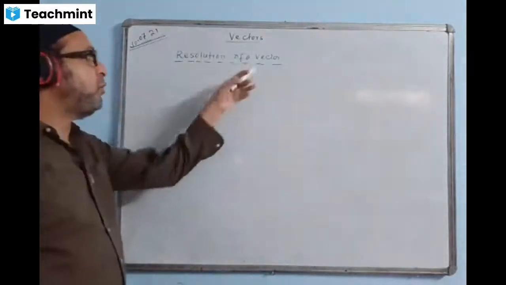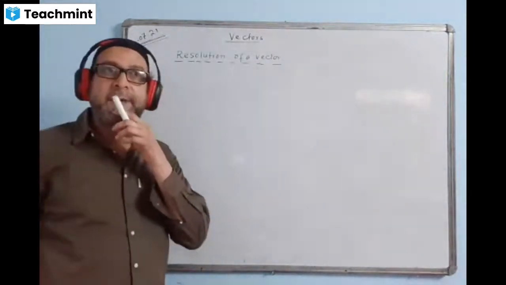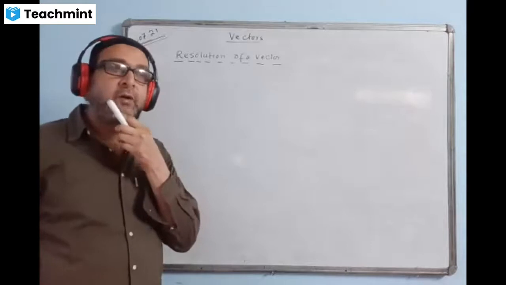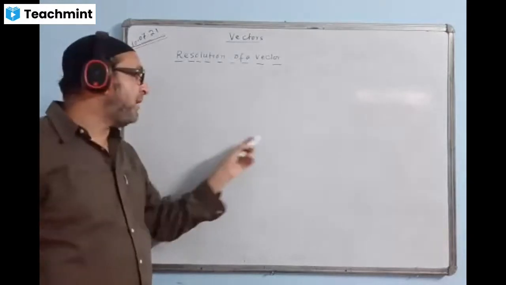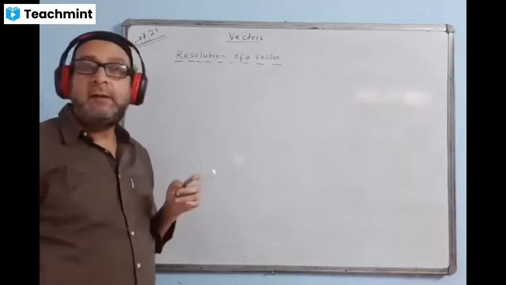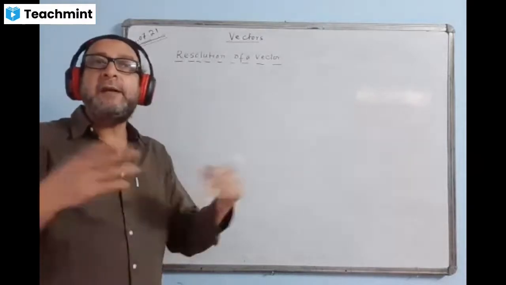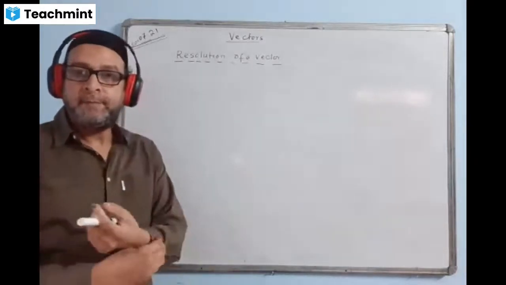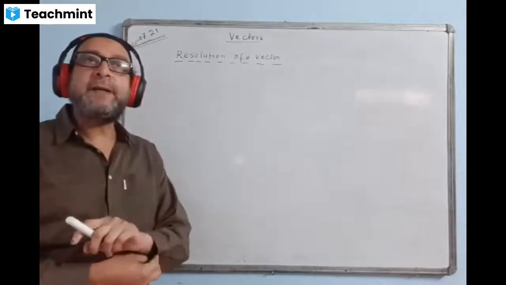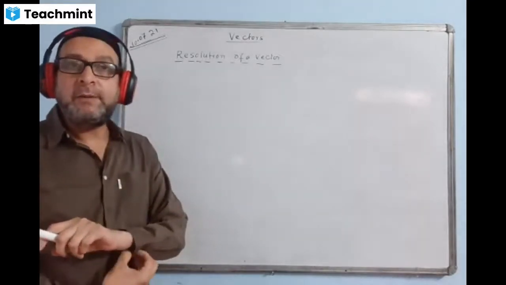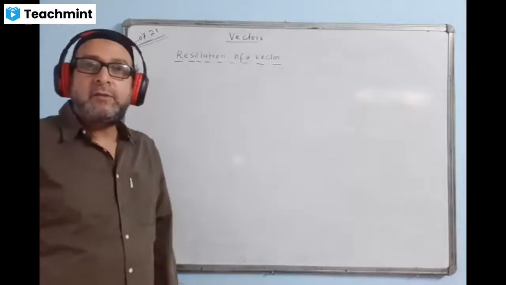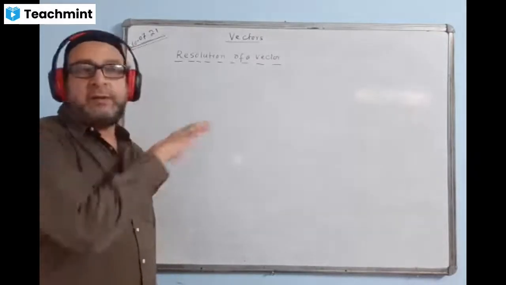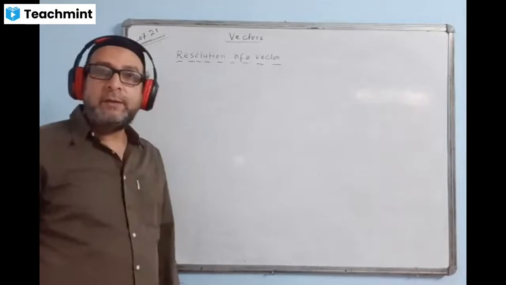Now, this is called resolution of vector. I think you understood how we are breaking a single vector into two components. The components will be along the x-axis, along the y-axis, or it can be in any other direction. But usually we break in terms of the horizontal and vertical components. Usually, not always, but usually. So we'll do one or two problems on this and then we start a new topic. Okay. Write a question.